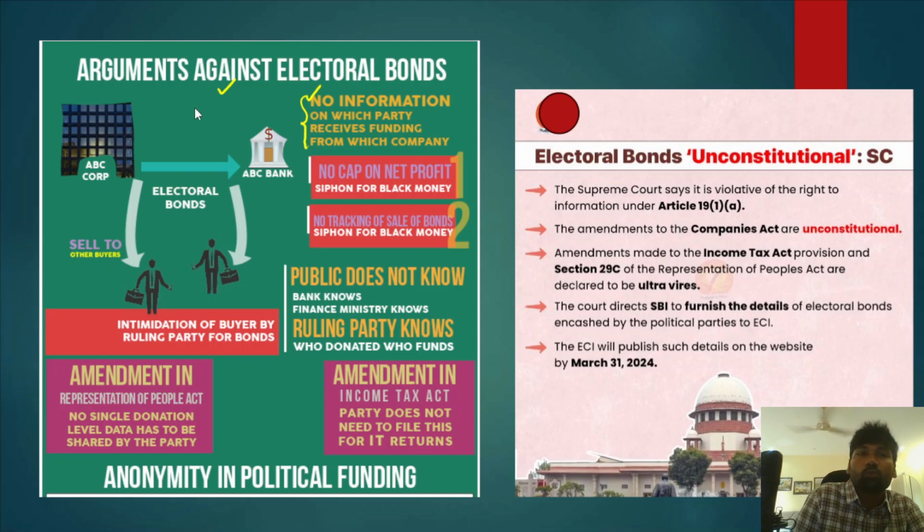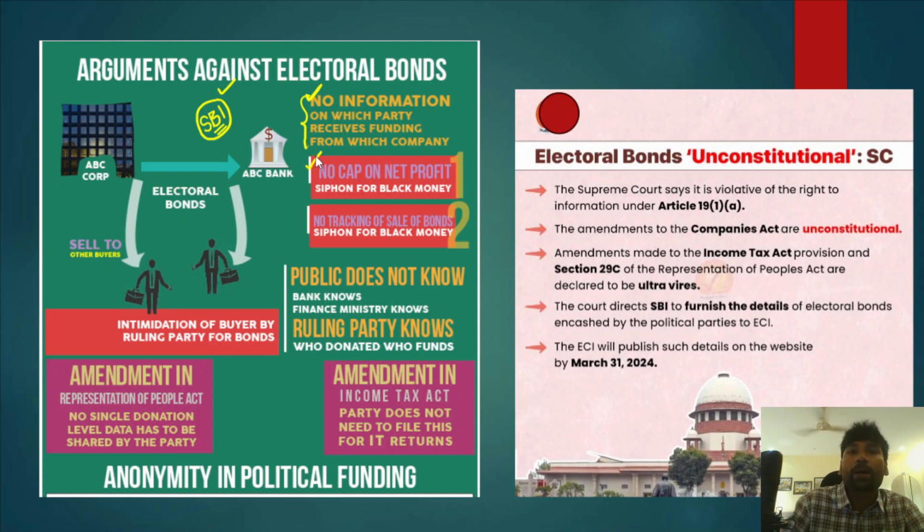On the other hand, one thing that we need to understand is that the State Bank of India is a government bank, and the State Bank of India will know all the details about who has been purchasing these electoral bonds, and to which political parties they are funding. So therefore, it is also said that the government knows about who is purchasing these electoral bonds and to whom they are actually funding. On the other hand, the citizens and the opposition political parties don't know about these details.